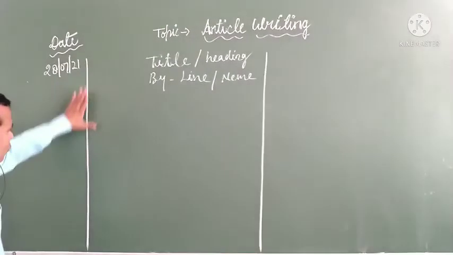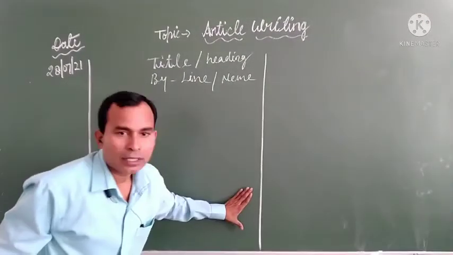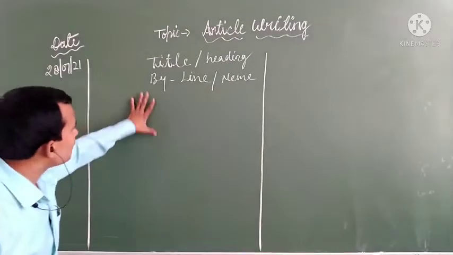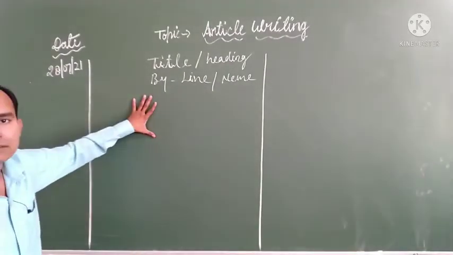Title means heading. You will not draw any border, it is just for your understanding. I draw a line, and suppose that this is your page.